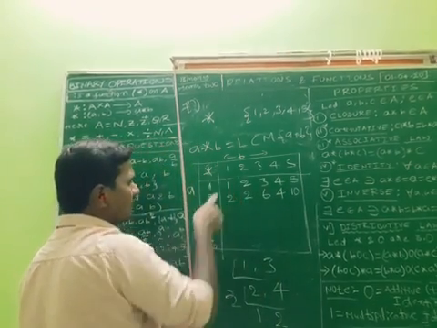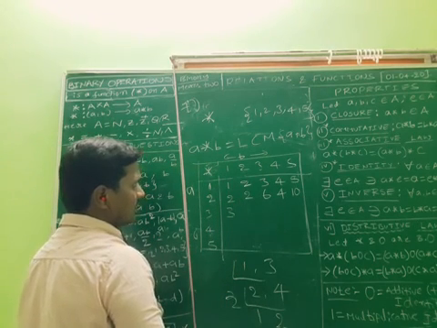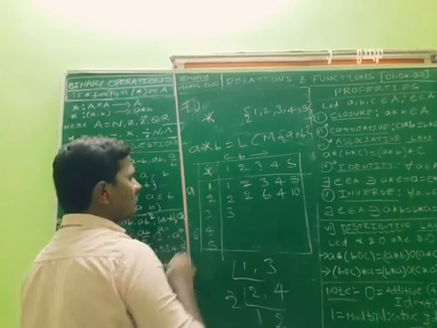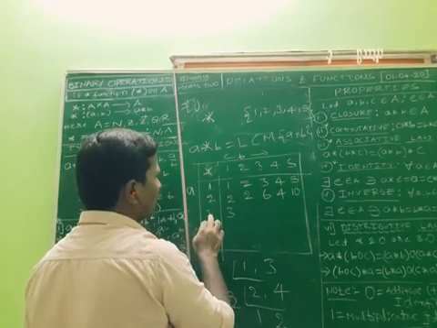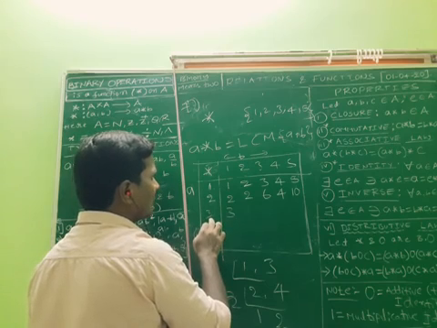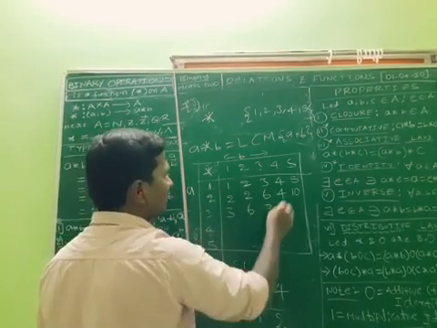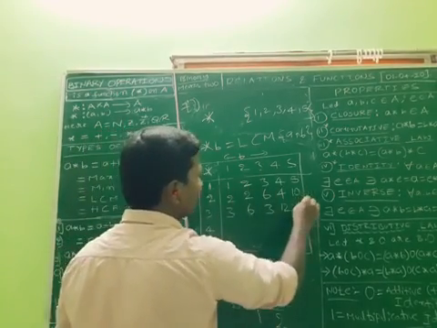LCM of 3 comma 1 is 3. Okay. Least common multiple, right? Then what about the LCM of 3 comma 2? 6. 3 comma 3, 3 only. 3 comma 4, 12. 3 comma 5, 15.